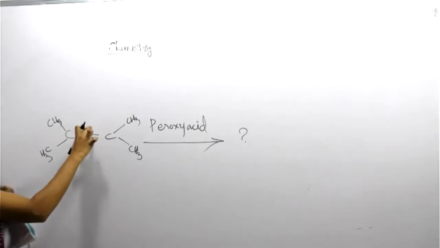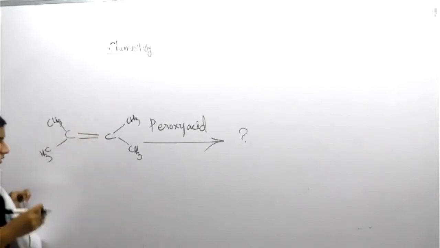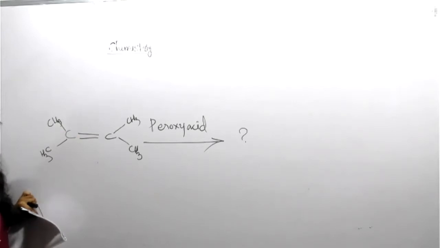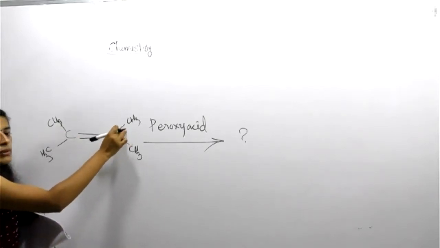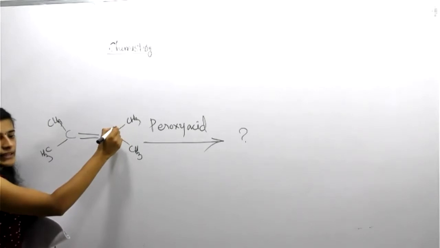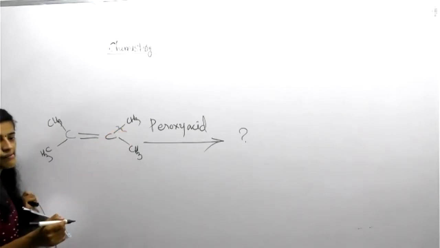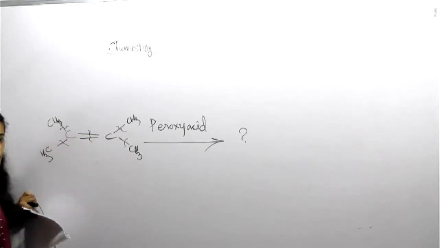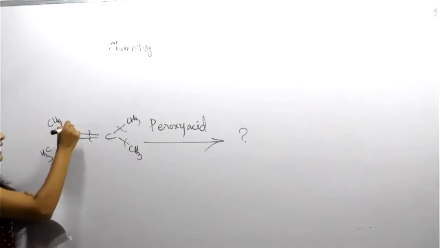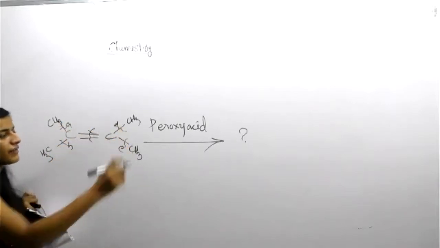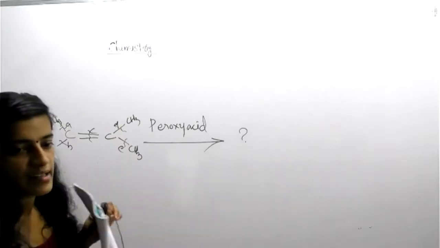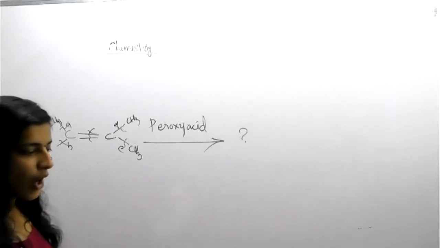Which bond will break? Tell me that one first. Which is the unstable bond here? This one, the single bond? Is it possible to break this one? Or this one, here? Tell me. A, B, C, D, E. Which bond will break? Epoxide is right, but how does it look?